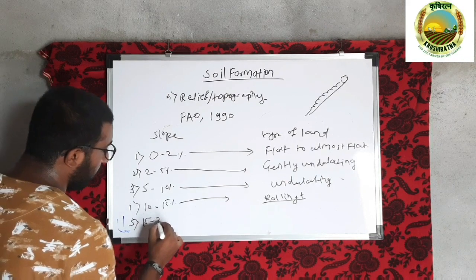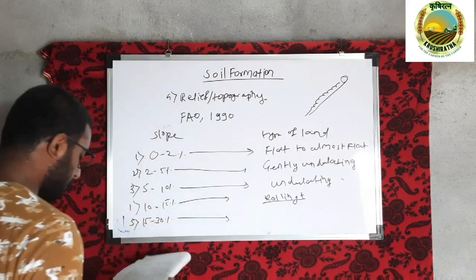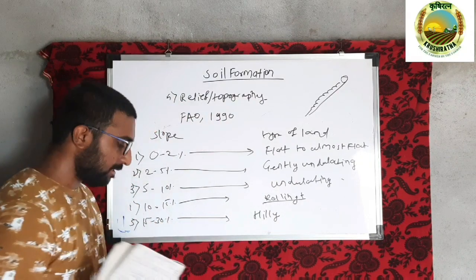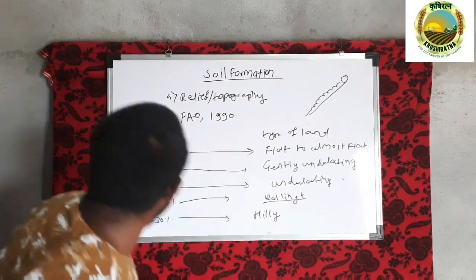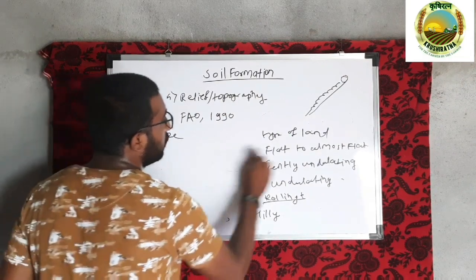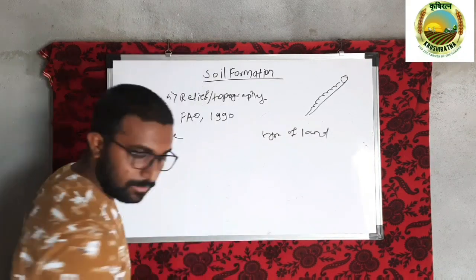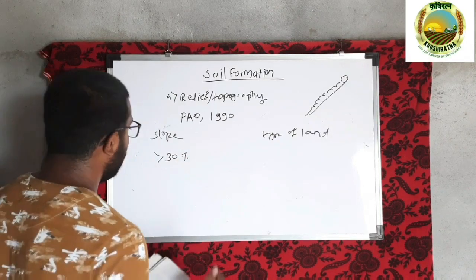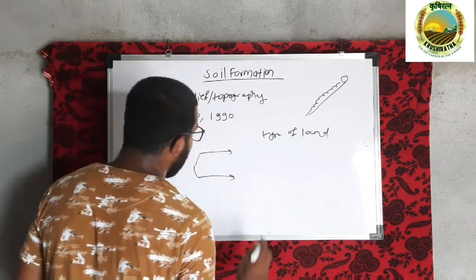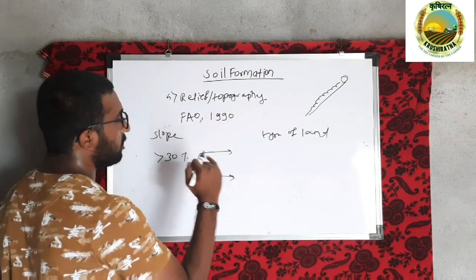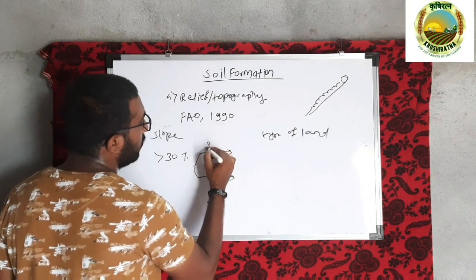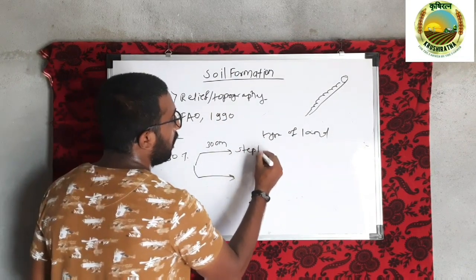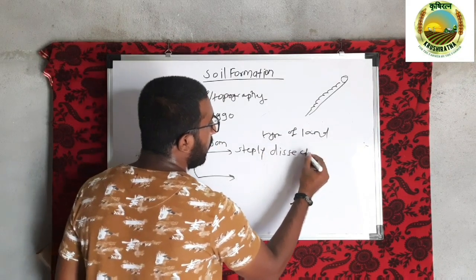Then if the slope ranges between 15 to 30%, we call it hilly topographic land or hilly area, म्हणजेच काय, तर डोंगराळ भाग. त्याच्यानंतर if the slope of the land is more than 30%, म्हणजे त्या जमिनीचा जो उंच भाग आहे, the height of elevation ranges up to 300 meter, then the topography is called steeply dissected.